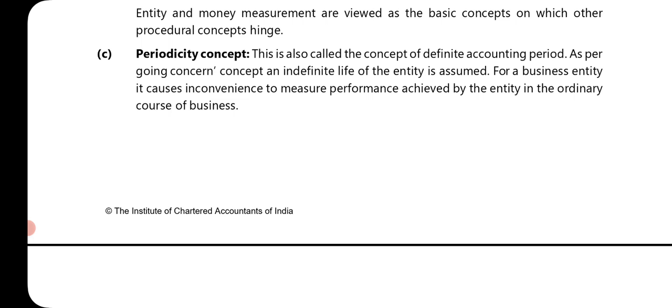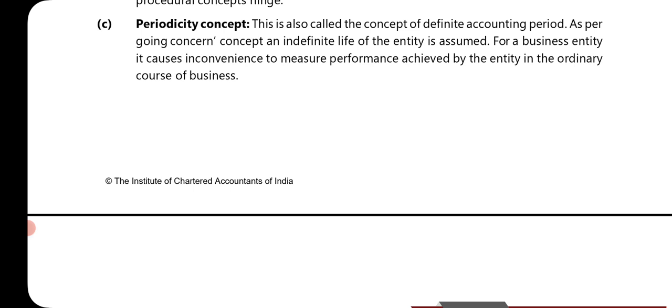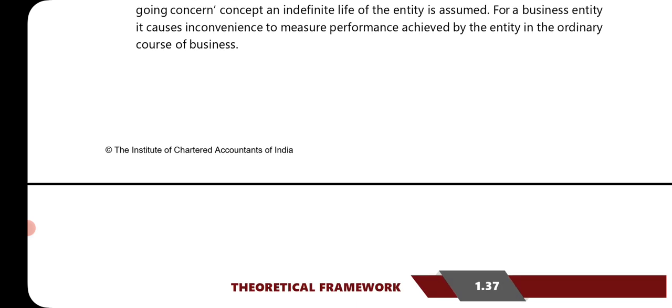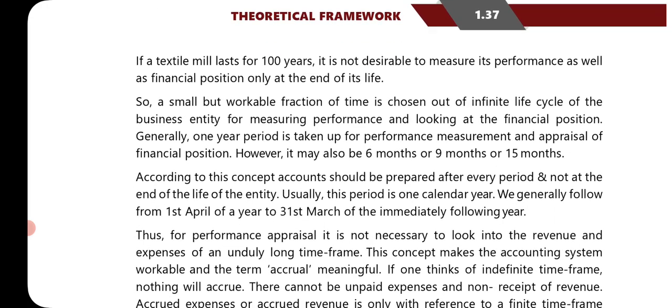As per the going concern concept, indefinite life of the entity is assumed. For a business entity, it causes inconvenience to measure performance achieved by the entity in the ordinary course of business. If a textile mill lasts for 100 years, it is not desirable to measure its performance as well as financial position only at the end of its life. So every business has a life cycle. So if a textile mill lasts for 100 years, it is not correct to measure total transactions at the end of the 100 years. Okay, every year we are supposed to measure the transactions.